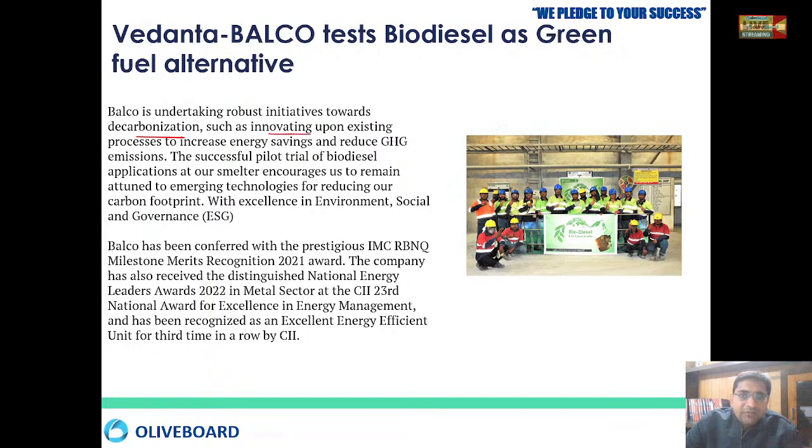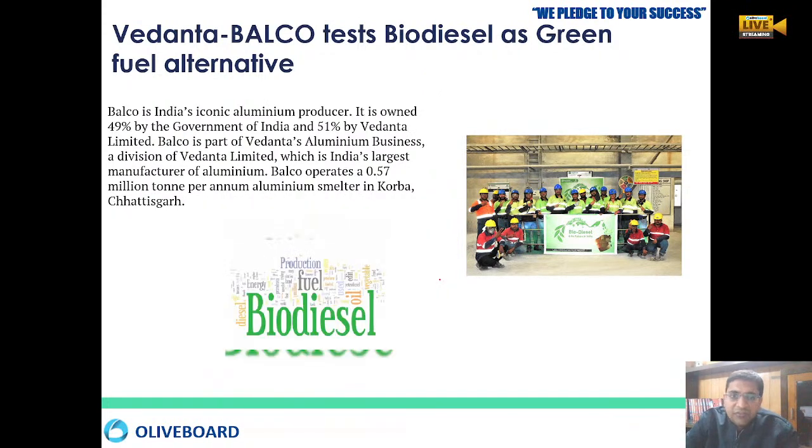They are doing innovative work like energy saving and reducing greenhouse gas emissions. Out of that, biodiesel is one of the main innovative ways they are utilizing, along with emerging technologies, and they want to be at the top in environmental, social and governance, which is very important. That is why Balco has earned various awards for its innovative efforts.